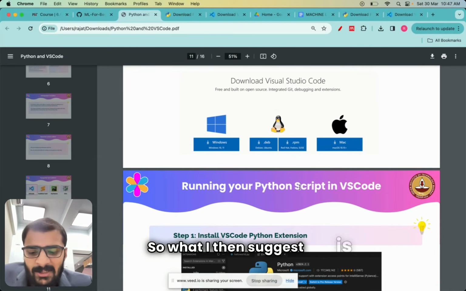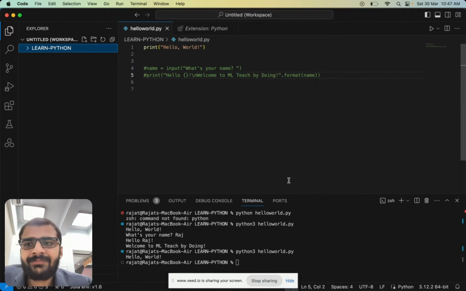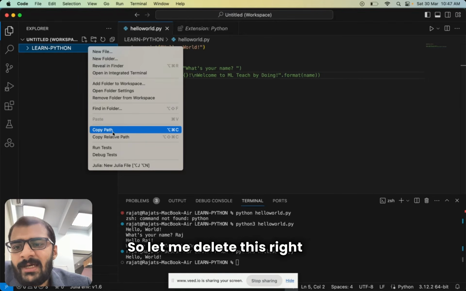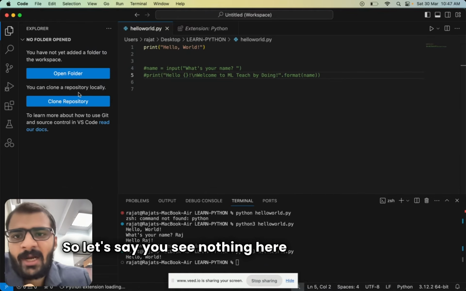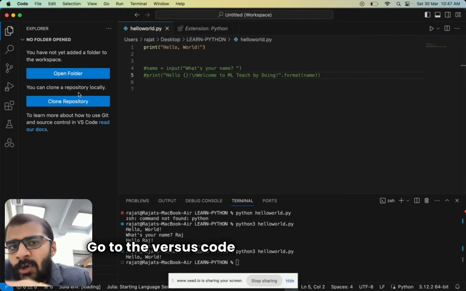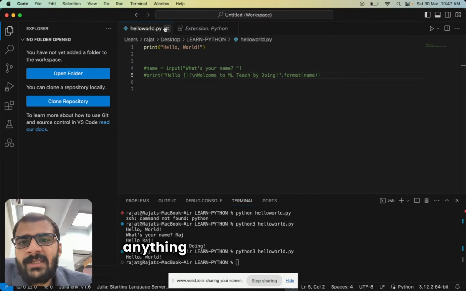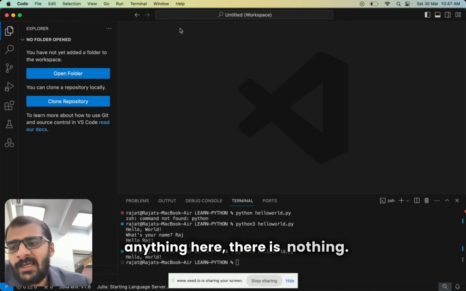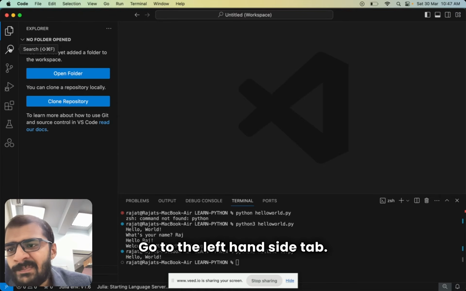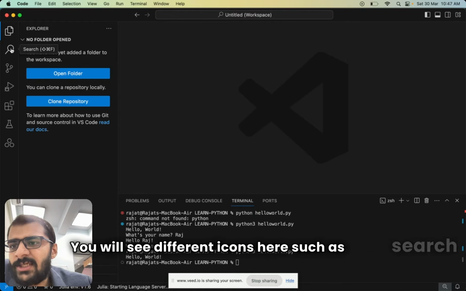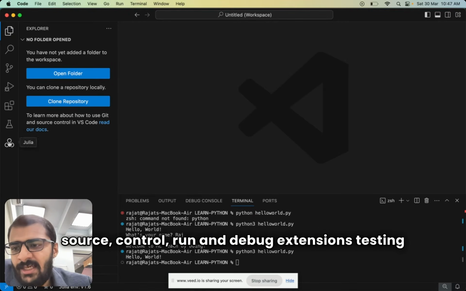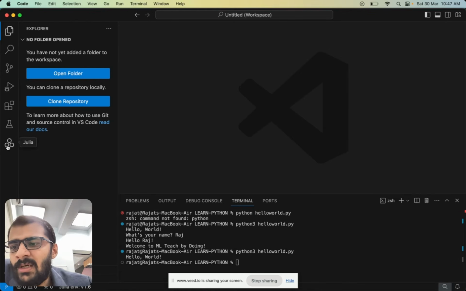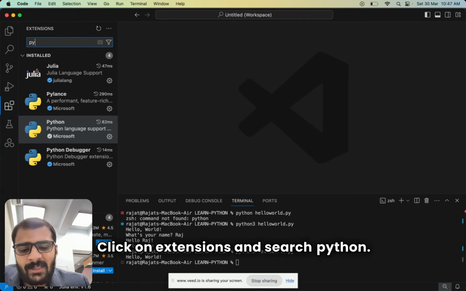So what I then suggest is go to the VS Code application. So let me delete this right now. Remove folder. So let's say you see nothing here right now, right? Go to the VS Code application like this, and let's say you don't see anything here. There is nothing. Go to the left hand side tab. You will see different icons here, such as search, source control, run and debug, extensions, testing, and Julia. So here click on extensions. Click on extensions and search Python.